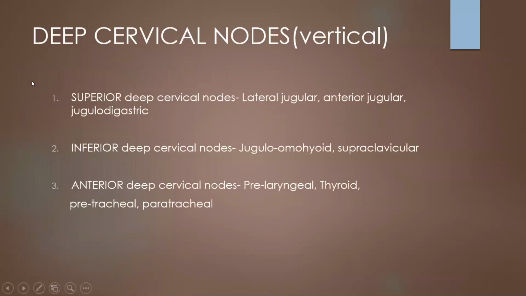The deep cervical nodes can be superior, inferior, and anterior. The superior group includes lateral jugular, anterior jugular, and jugulodigastric nodes. The inferior group includes juguloomohyoid and supraclavicular nodes, and the anterior deep cervical group includes prelaryngeal, thyroid, pretracheal, and paratracheal groups.